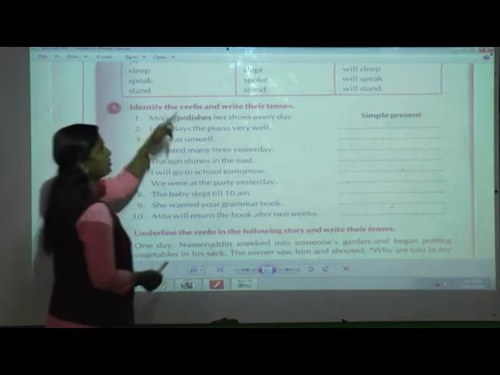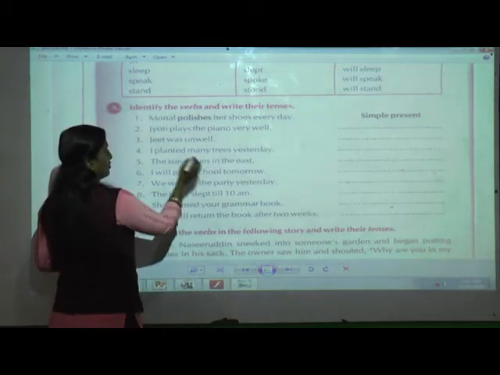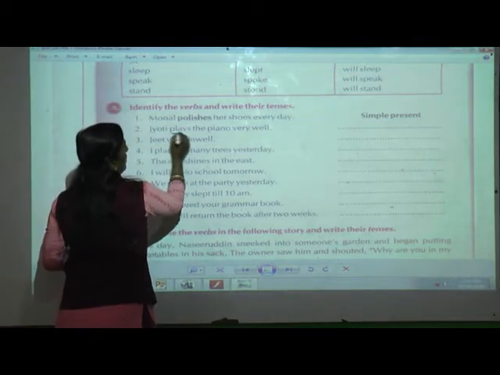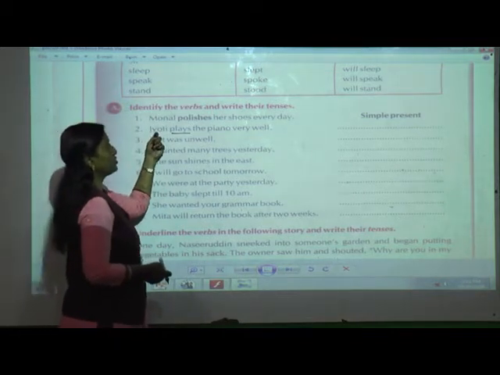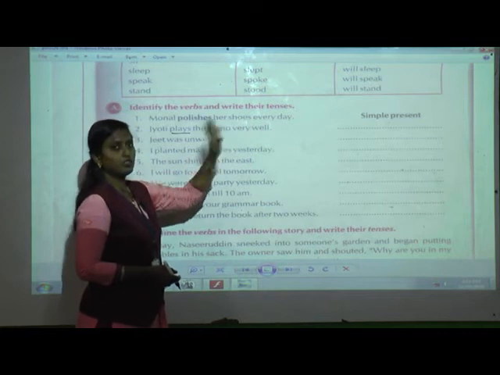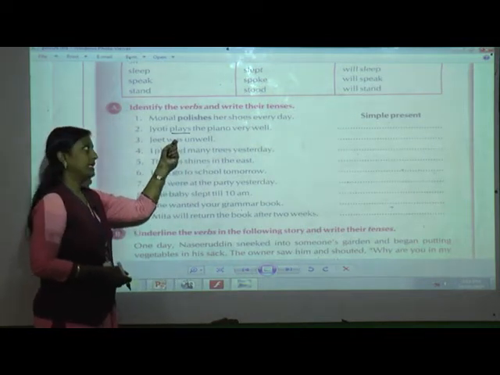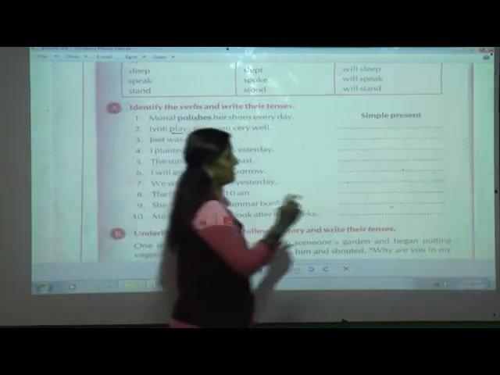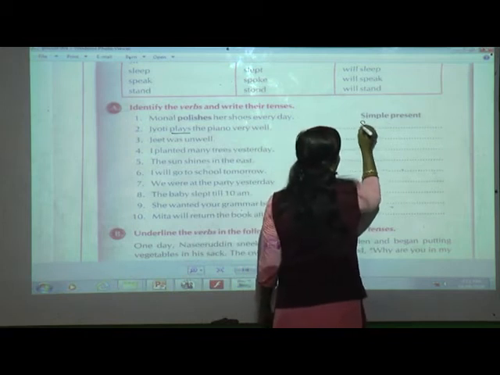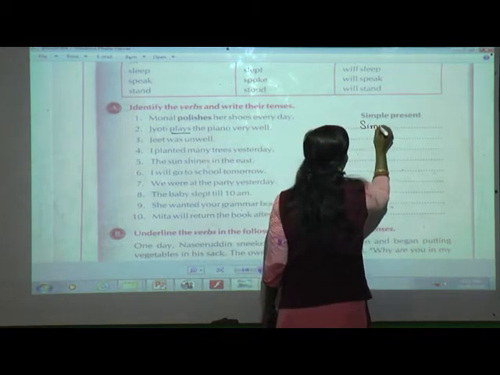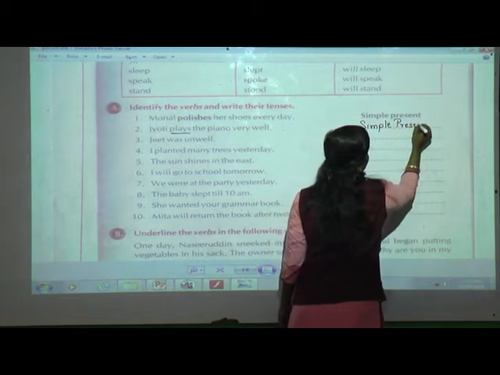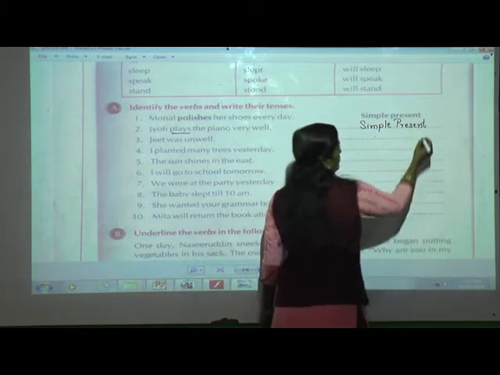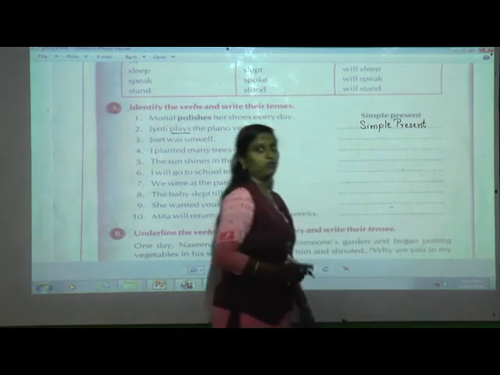They have told us to identify, so we will underline it so that it will be helpful for you afterwards. So what is the verb, students? It is plays. In which tense is it? Yes, it is simple present tense. So write in your book, simple present. You have to write along with me.